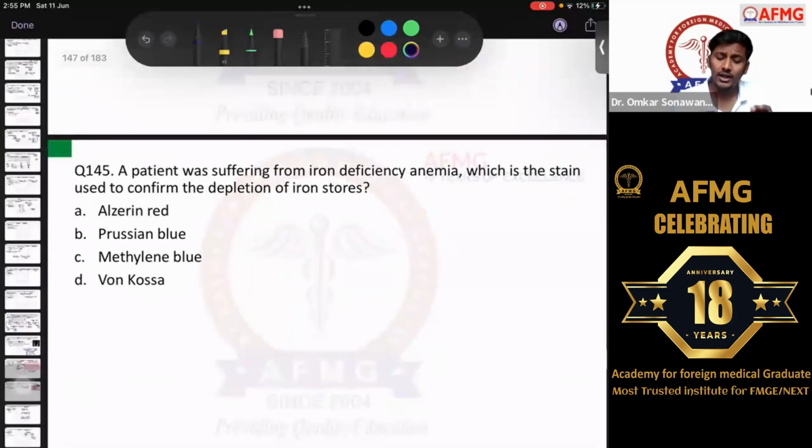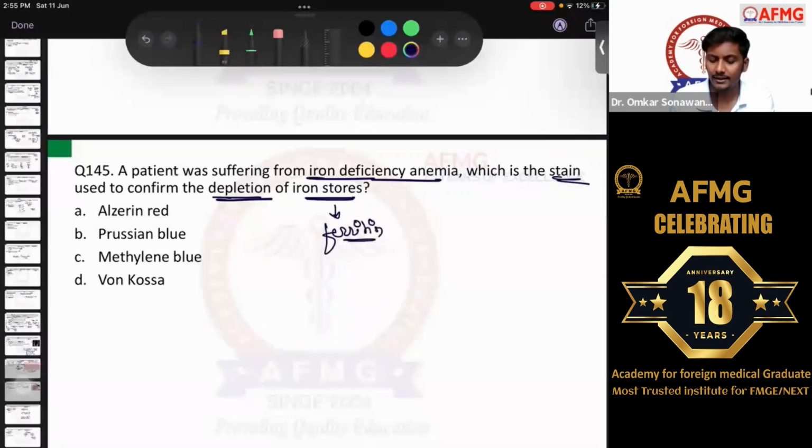Question number 145. A patient was suffering from iron deficiency anemia, which is the stain used to confirm the depletion of iron stores. As we know, the most common type of anemia or nutritional anemia is iron deficiency anemia. And usually in iron deficiency anemia, there are decreased iron stores. The iron stores are nothing but ferritin, right? So serum ferritin is the investigation of choice for diagnosis of iron deficiency anemia. Definitely the serum ferritin level goes down in cases of iron deficiency anemia. To confirm the diagnosis, we need to check the iron stores or the serum ferritin.